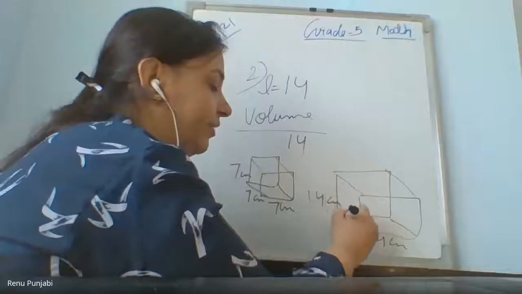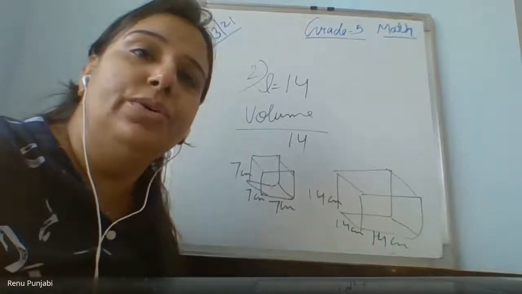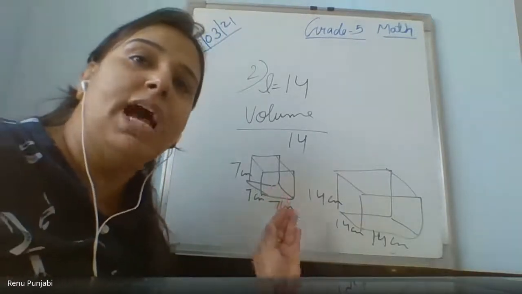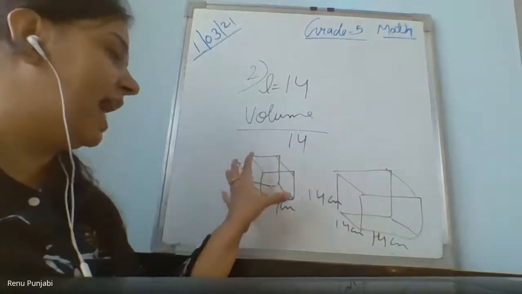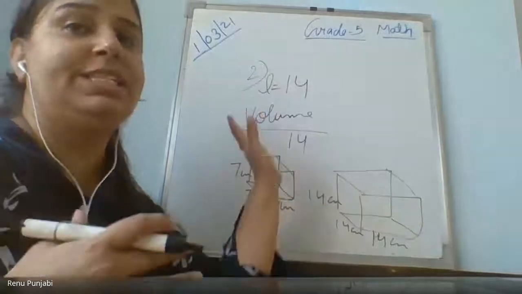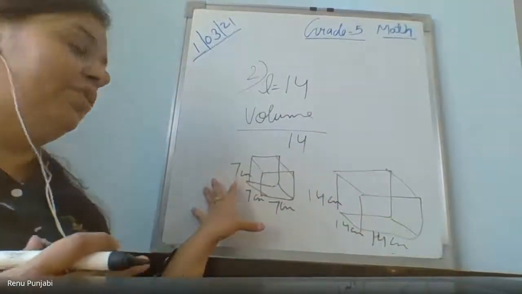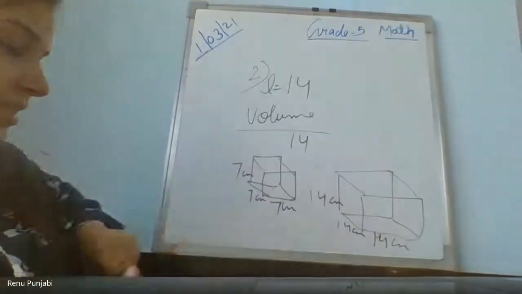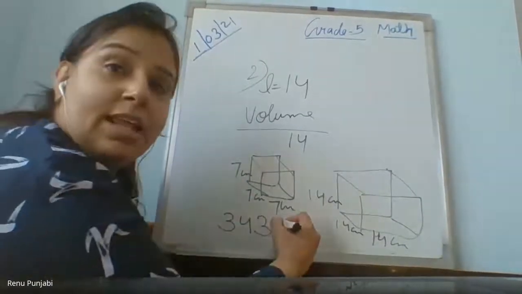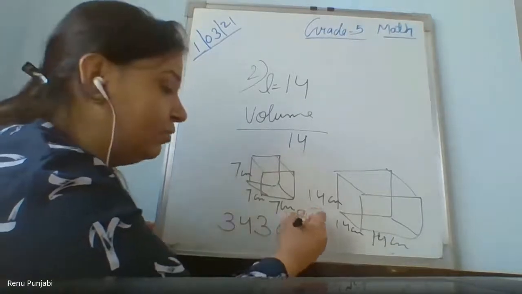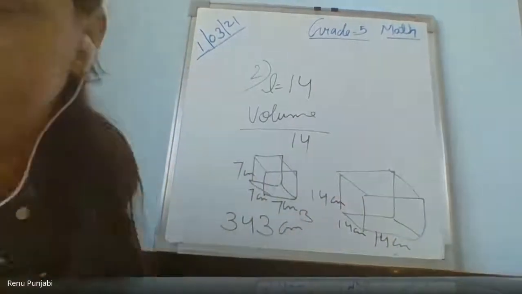Wait a minute, Pranshu. 7 centimeter will fit in the big cube. I know, my dear, you children know. Please, give me the answer to the question I am asking right now. See, first it was 7 centimeter, then he made one more big cube, which is just double. Now, what is the volume of this and what is the volume of this? This you have already calculated, 343 centimeter cube, right? What is the volume of the other big cube? Ma'am, 2744 centimeter cube.